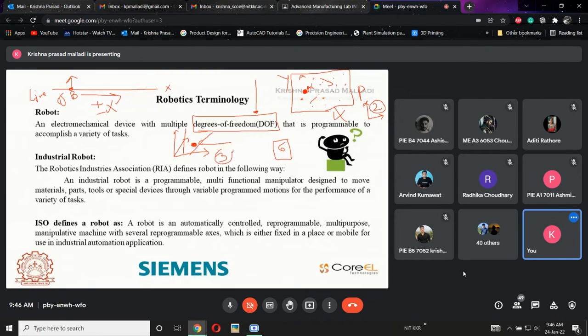So I will say 3 linear motions. Okay, the degrees of freedom of the point is 3 linear movements. In linear direction there will be 3 degrees of freedom. That is called degrees of freedom. Degrees of freedom is nothing but the movement of a component in space or in a plane or in a line or in a given region. Clear?